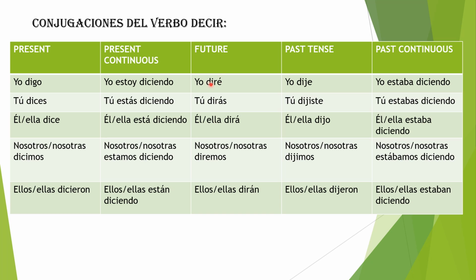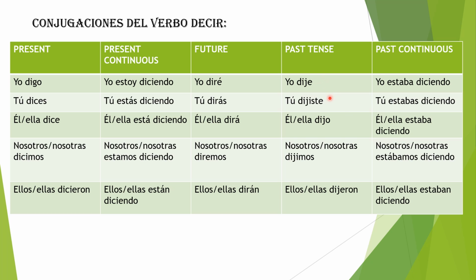Future. Yo diré, tú dirás, él, ella dirá, nosotros, nosotras diremos, ellos, ellas dirán. Again, this is similar to hacer when forming the future tense. You remove the C and the E, and you change the stem and you add the endings for the future tense afterwards. Past tense. Yo dije, tú dijiste, él, ella dijo, nosotros, nosotras dijimos, ellos, ellas dijeron.